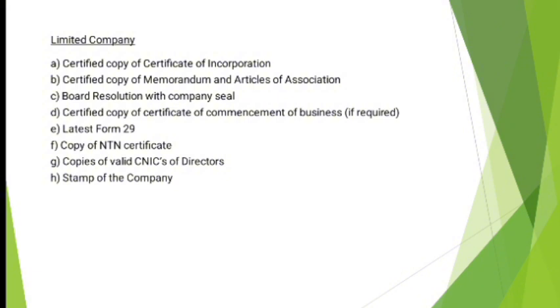Now, in this case, we need not provide copies of our shareholders or stakeholders or partners, but we need to provide copies of valid CNICs of the directors, the board of directors who are running the company, and the stamp of the company, of course, which is a legal requirement for opening a limited company account. So for all these six categories which we read in opening bank accounts, you need to provide original documents first at the desk with the banker. They will verify the original documents and then give you back the originals and keep photocopies of those things. This should be kept in mind.